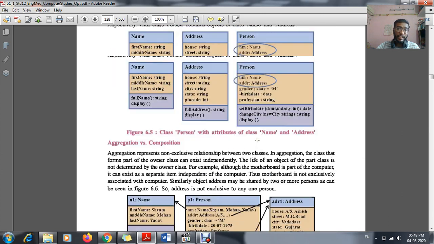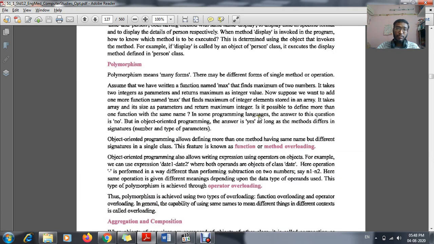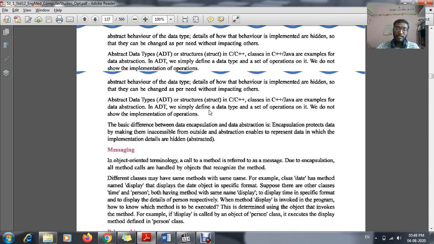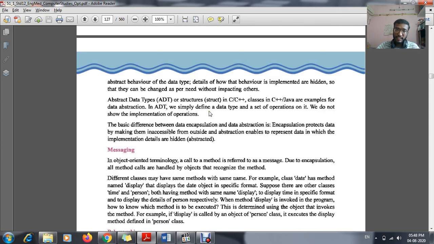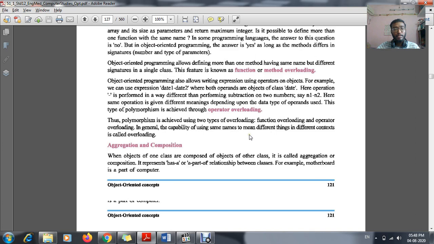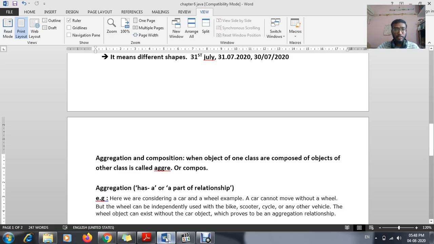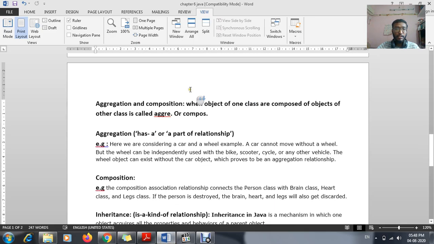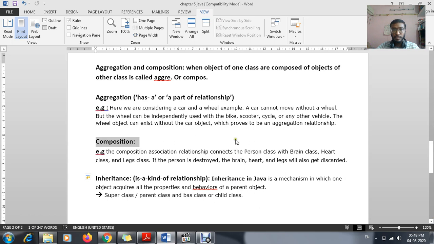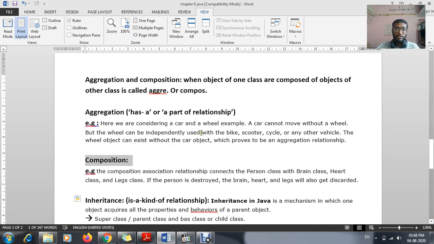Composition and inheritance. Okay, in your previous period we learned polymorphism, messaging, how to create a class, object, variables, such things we learned in your previous period. Now today we are going to start with your three topics, that is your aggregation, composition and inheritance. These are the three topics today we are going to study.